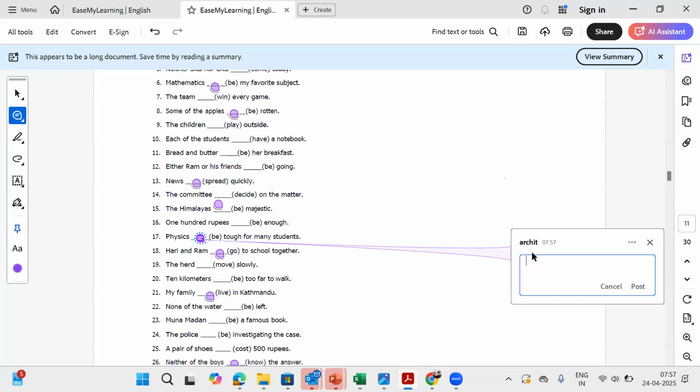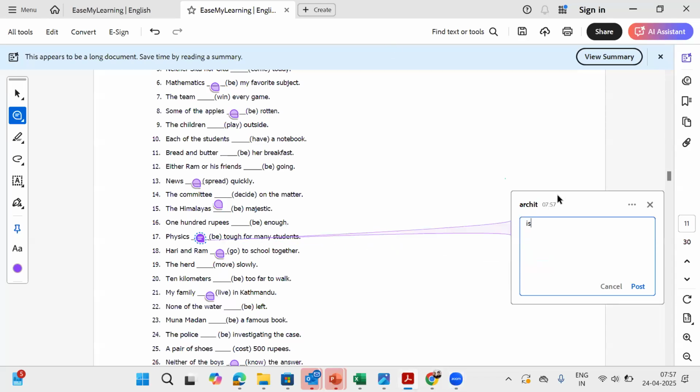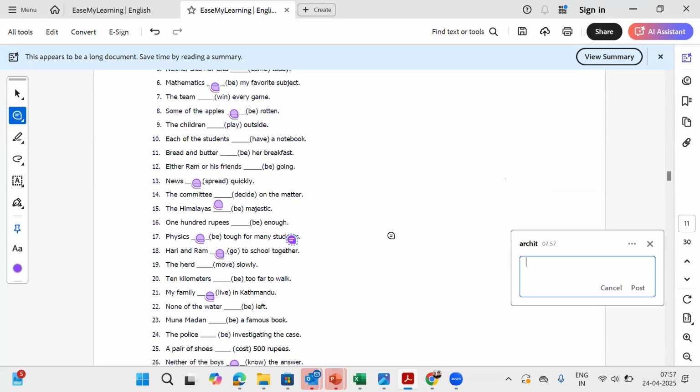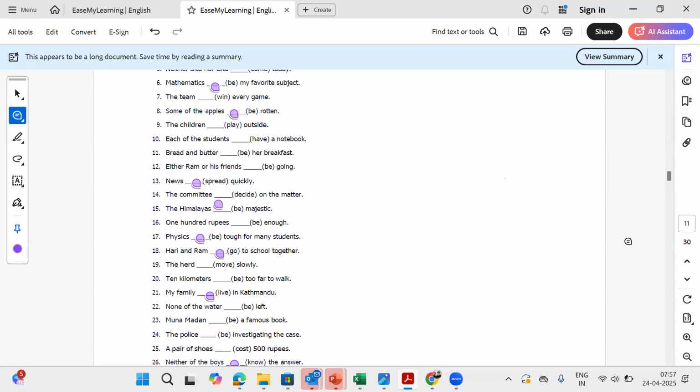Let's see what the correct answer is. The correct answer here is again is. Yeah, Angel is the correct one. I think Angel also has 3 correct answers. Now Samrat, Anushka, and Angel each have 3 correct answers. So very good, Samrat, Anushka.